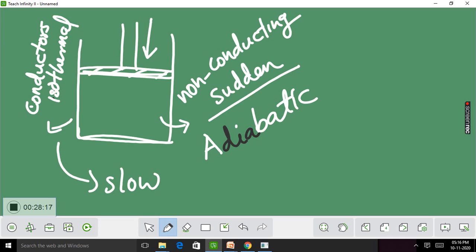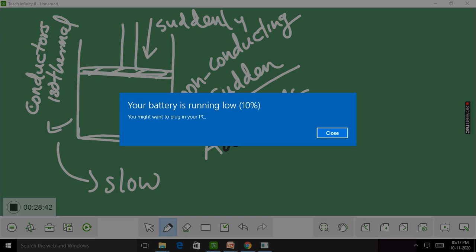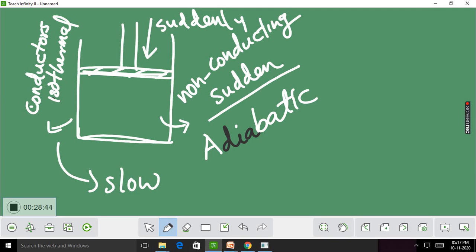So in order to avoid the escape of heat energy, the process should be executed suddenly. If the piston is compressed suddenly, then the heat generated inside the system will not get enough time to escape. Therefore, the process becomes adiabatic.